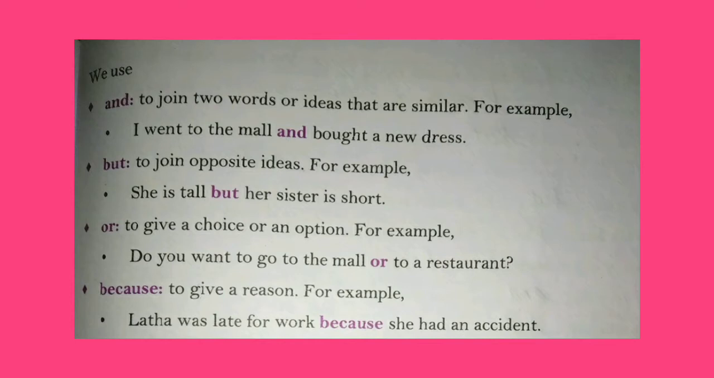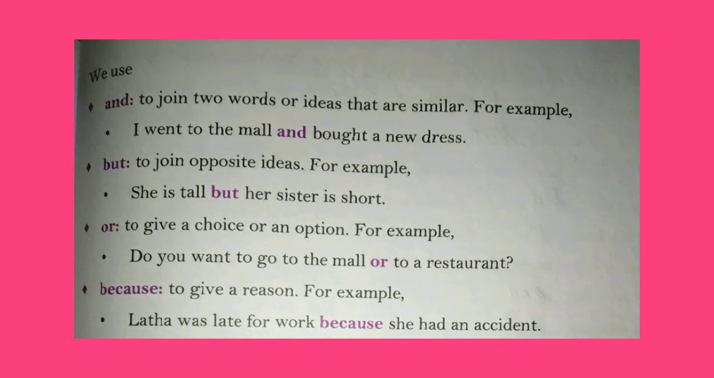Next word is or. We use or to give a choice or an option. For example, do you want to go to the mall or to a restaurant? Here you have a choice, whether you want to go to the mall or to a restaurant.